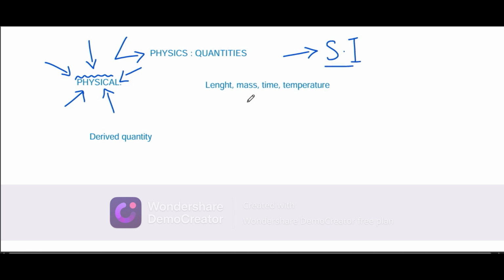Units, basically. If I'm talking about units, I can include kg, I can add grams, again this is the same for mass.